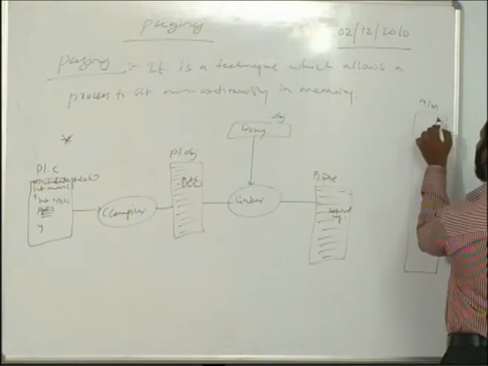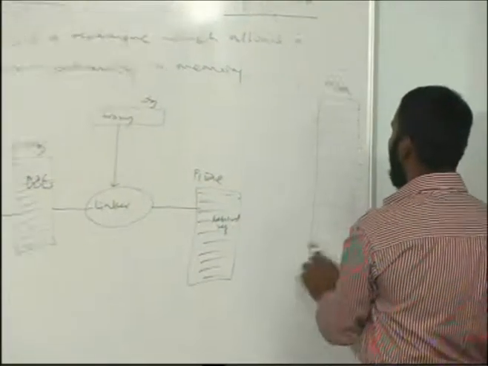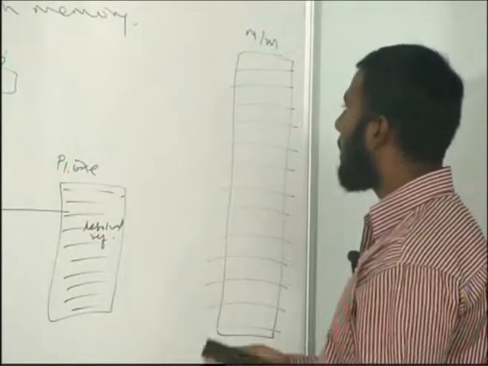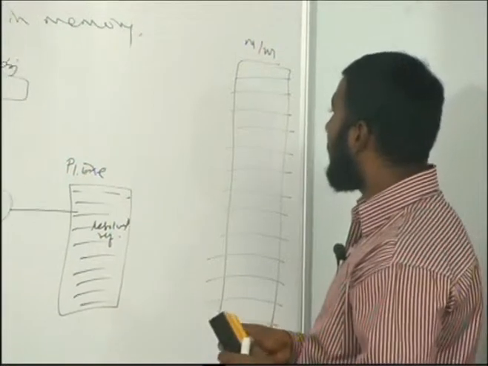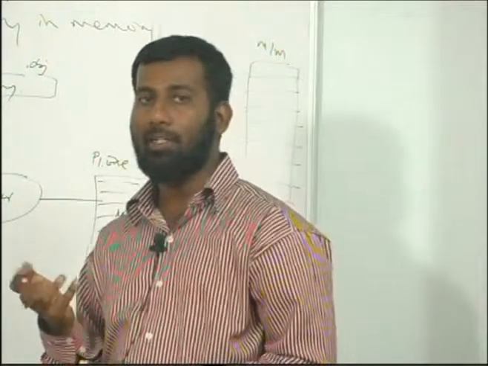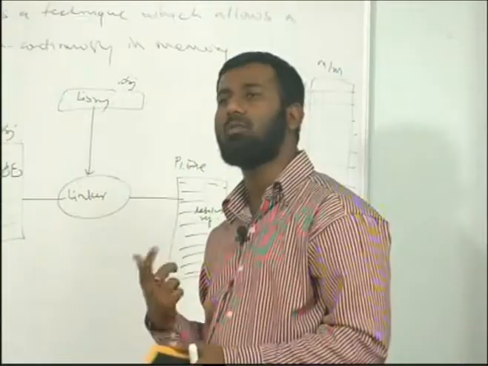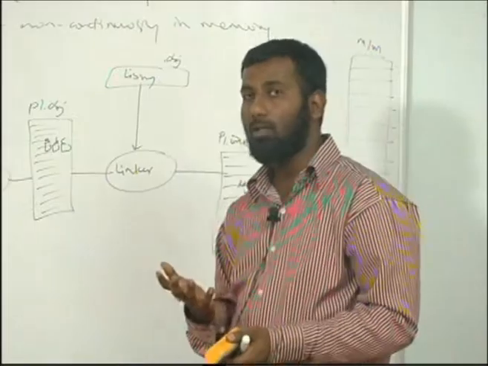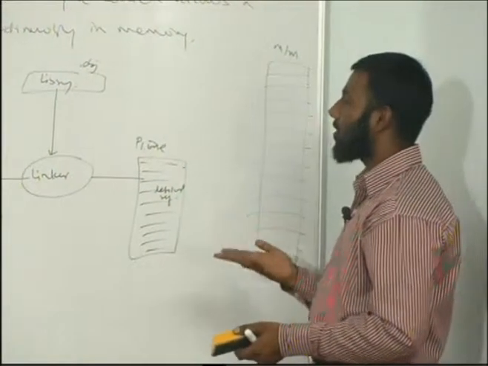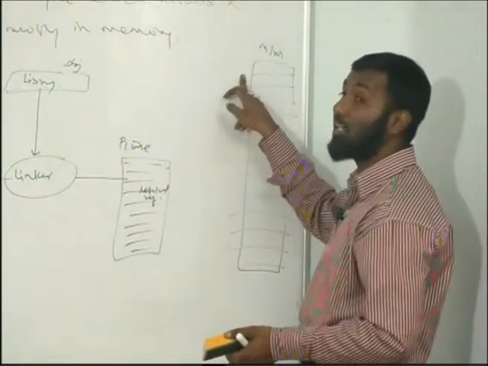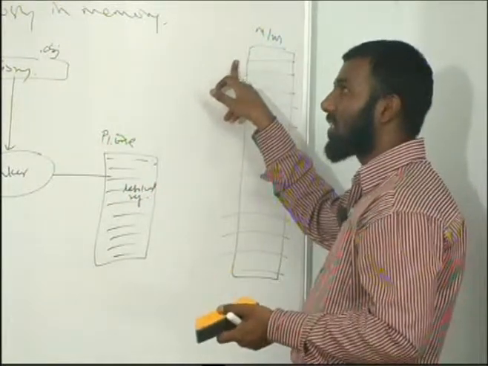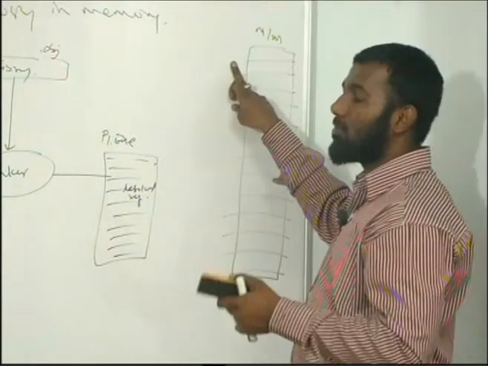Here assume that we have main memory, and main memory can be seen as a sequence of words or a series of bytes. It depends upon the type of computer. Earlier we had only byte addressing, but now we have word addressing. The size of a word depends on the computer: few computers support 1 word equal to 1 byte, few 1 word equal to 2 bytes, and others 1 word equal to 4 bytes. So it depends on how many bytes 1 word is in this system. If it is 1 byte, only 8 bits will be for addressing. If it is 2 bytes, 16 bits will be allocated. If it is 4 bytes, 32.